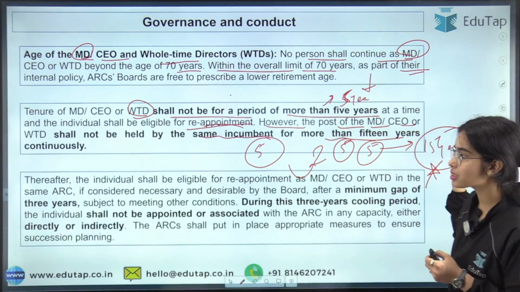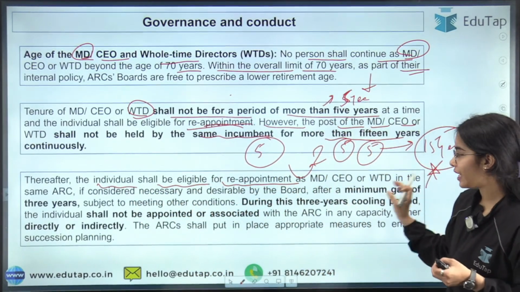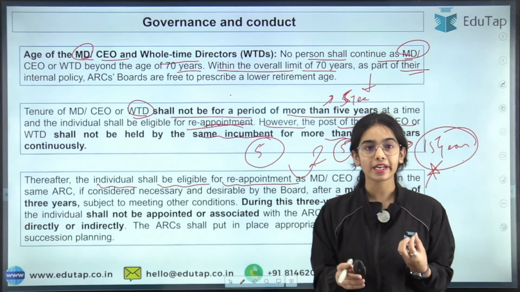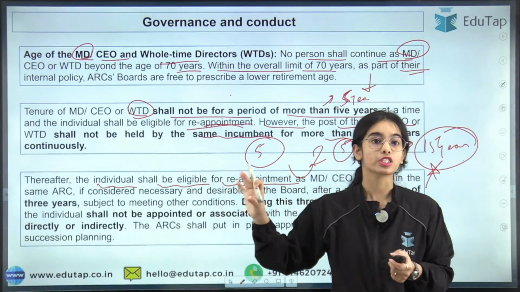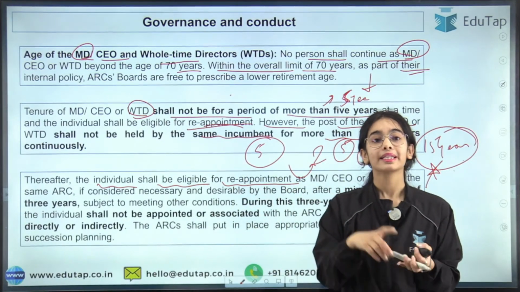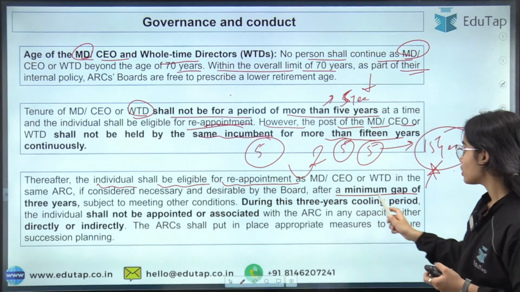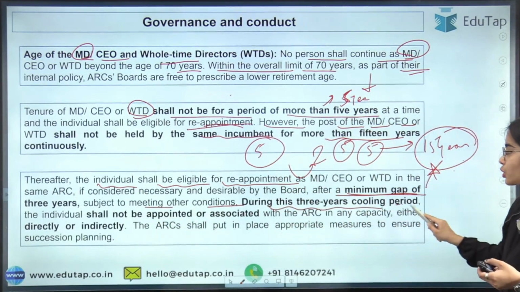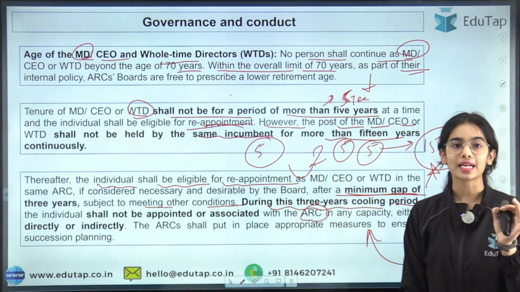After the 15 years they have completed, thereafter the individual shall be eligible for reappointment only after a minimum gap of 3 years. So for the 3 years the person should not be connected with the ARC, and after the 3 years, if the board thinks that this person was the best person we have got as MD, CEO or whole-time director, then after the minimum gap of 3 years he can be reappointed, subject to meeting other conditions. During this 3 year cooling period, there should be no connection between the individual and the ARC. So that is the basic idea.